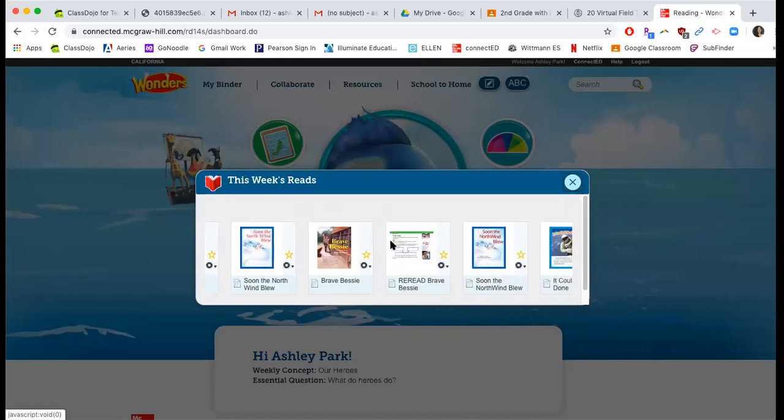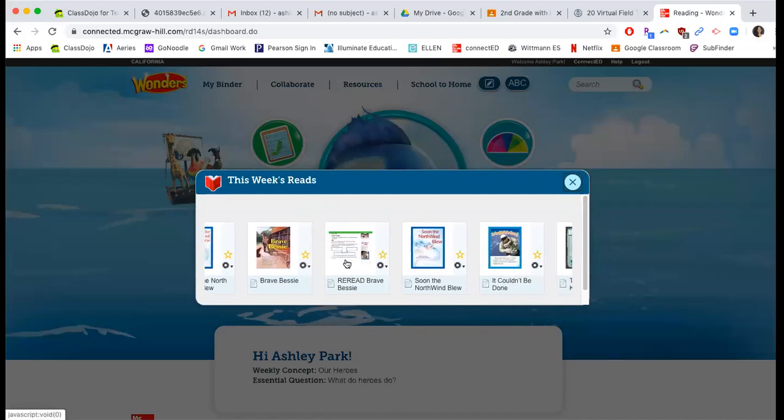So you're going to click on that, and then right next to Brave Bessie is going to be the reread, and this will be your CRC pages. So if you click here, this will take you to Brave Bessie.